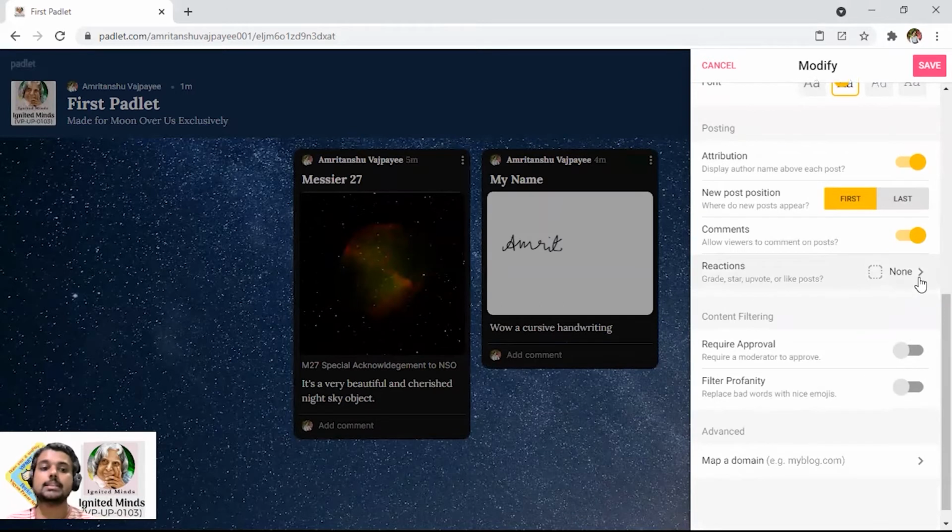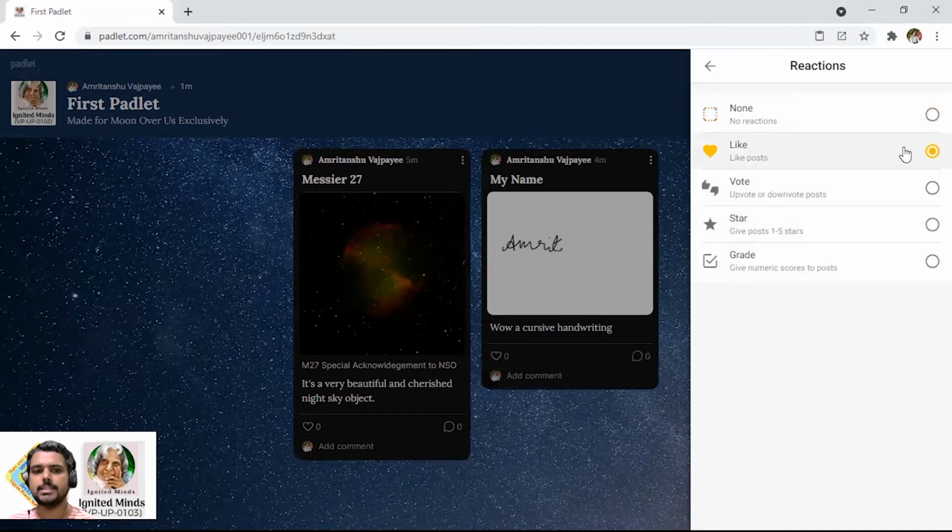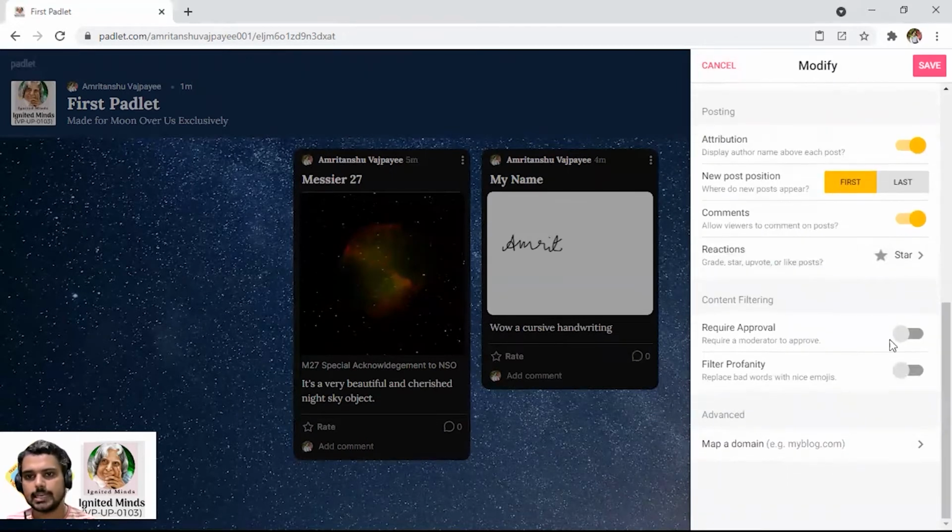And of course the reaction, whether you like it, whether any grading position or all these things are there. So yes, like of the post, upvote or downvote of the post, that is how to give a grade within the numeric and all those things. Two of the options are, first, the liking of a post, and of course sometimes giving a star as well. So now let me keep it here as a star.